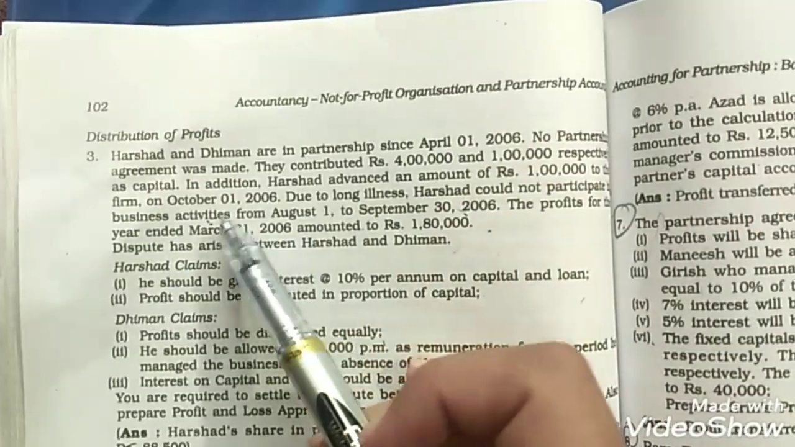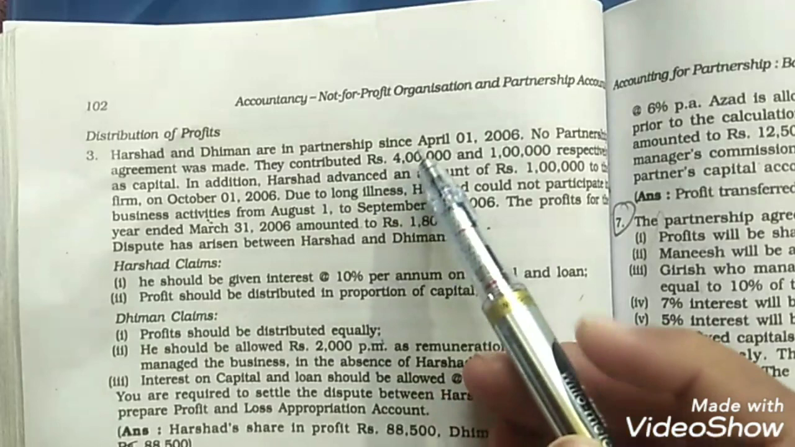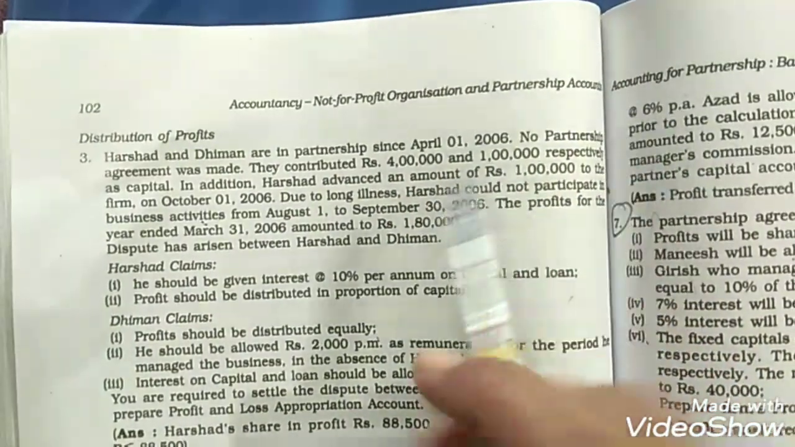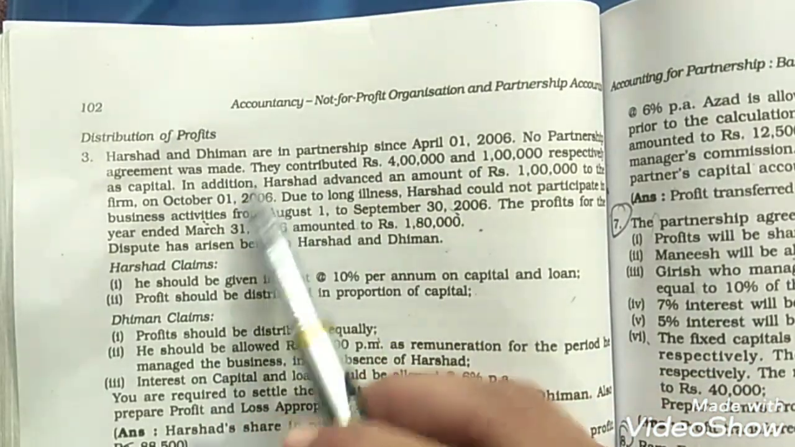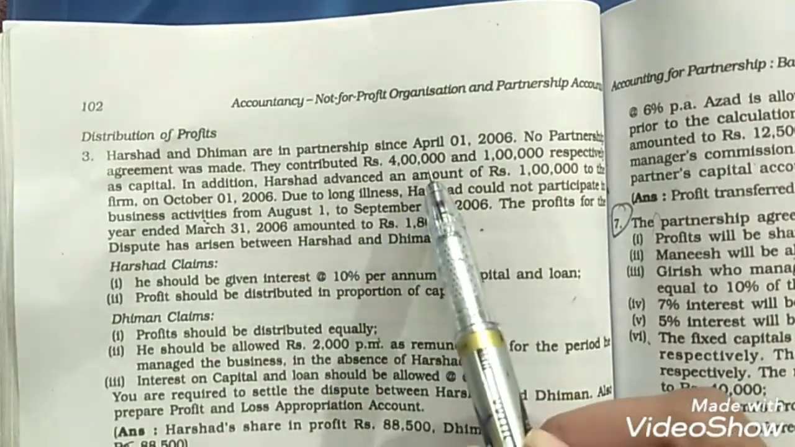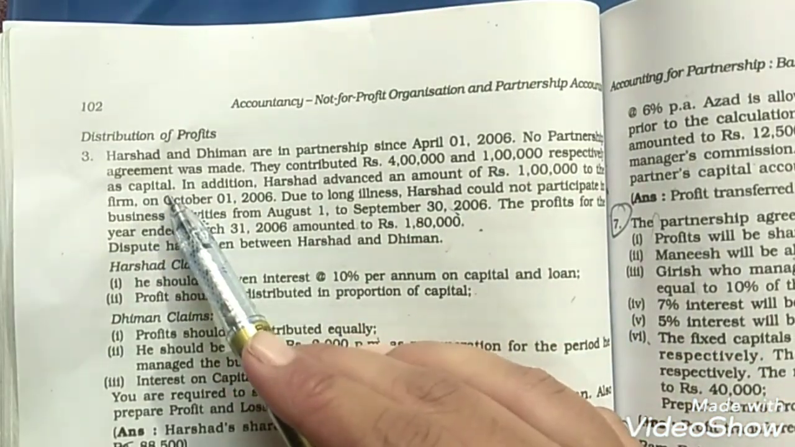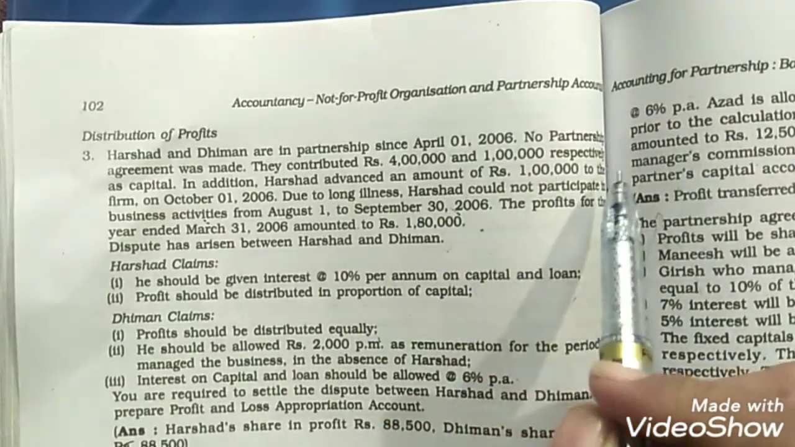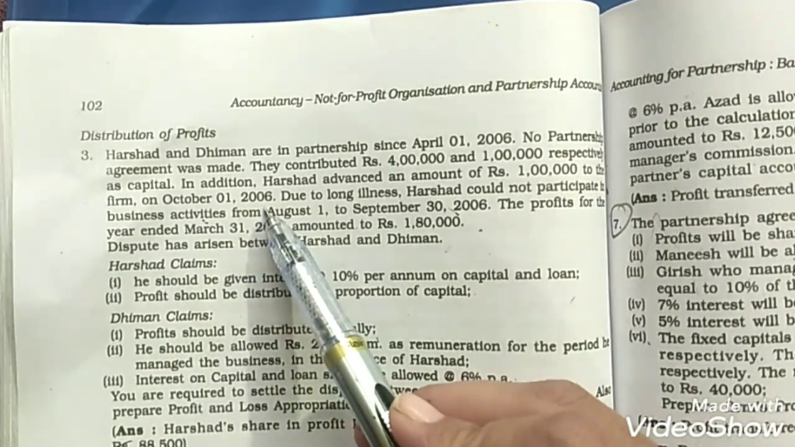So the first question is, Harshad and Dhiman are partners since April 1, 2006. No partnership agreement was made. So this point is very important here. They contributed rupees 4 lakh and rupees 1 lakh respectively as capital. In addition, Harshad advanced an amount of rupees 1 lakh to the firm on August 1, 2006.